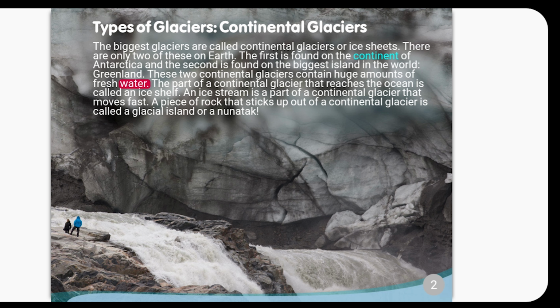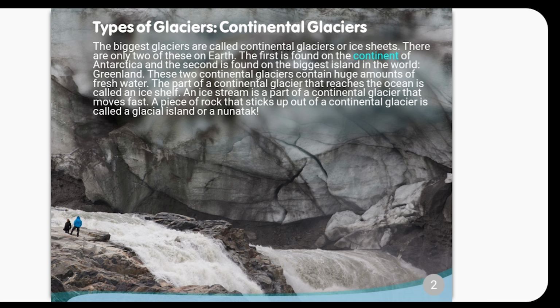The part of a continental glacier that reaches the ocean is called an ice shelf. An ice stream is a part of a continental glacier that moves fast. A piece of rock that sticks up out of a continental glacier is called a glacial island or a nunatak.